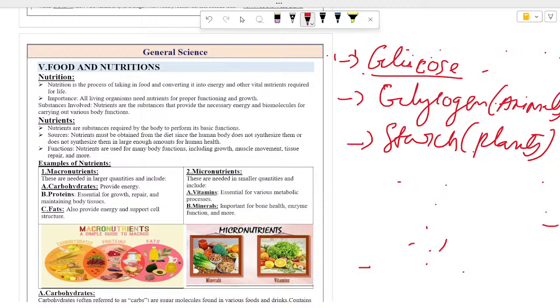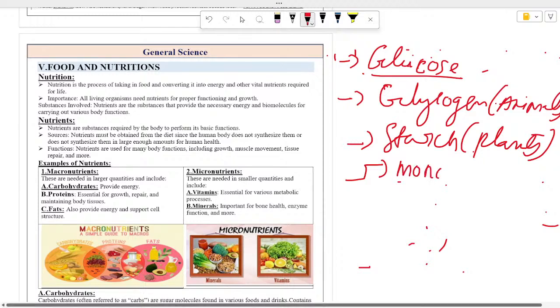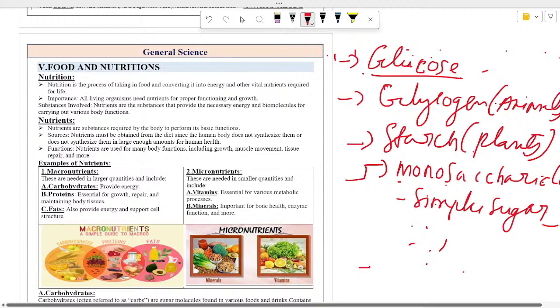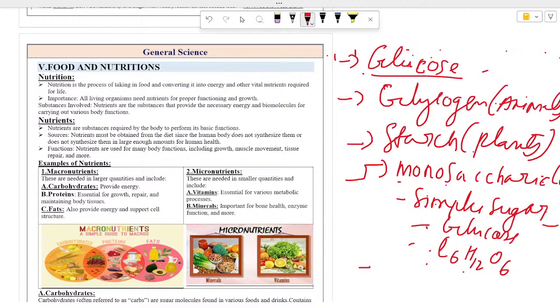Now carbohydrates are of three categories. One is monosaccharide. Monosaccharides are known as simple sugars. The best example is glucose, C6H12O6. These are simple sugars. This is just a pointer for your notes.